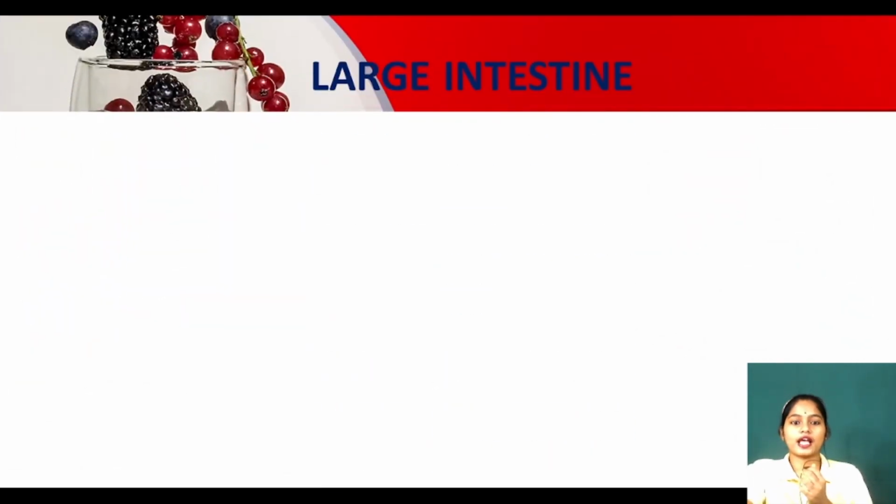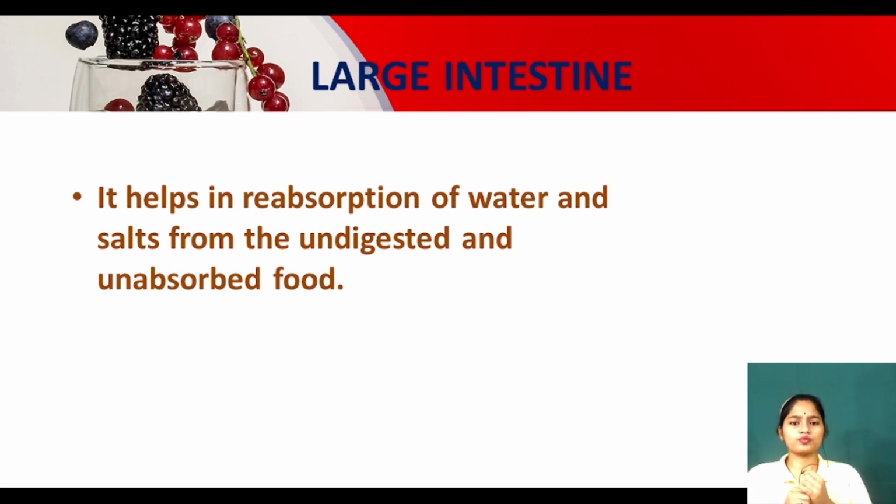Clear? Now after absorption, the digestion is complete. We absorb the nutrients. The next step is removal of waste from our body, which is called egestion. It helps in reabsorption of water and salts from the undigested and unabsorbed food. Absorption is complete, but there are certain water and salts present in the undigested food. So the large intestine will absorb the water and salt. The rest is the undigested and unwanted food.